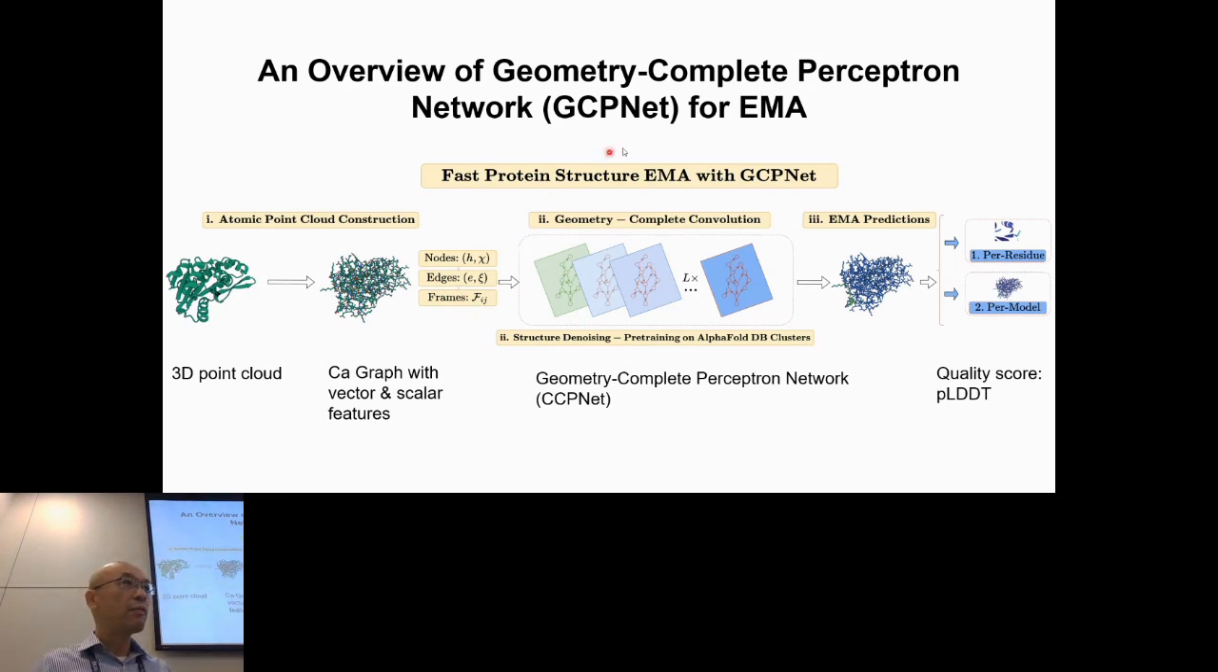We use a graph neural network, the geometric complete graph neural network, to update the features in the representation of this protein structure. When this representation reaches a higher level, good enough for quality prediction, then we use it to predict the quality of every residue. And these predictions can be summarized to predict the overall quality of the entire input structure model. So that's the overall pipeline of this method.